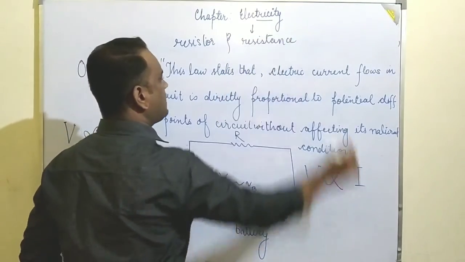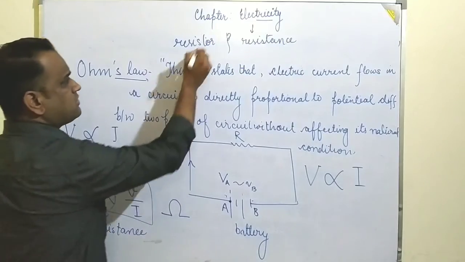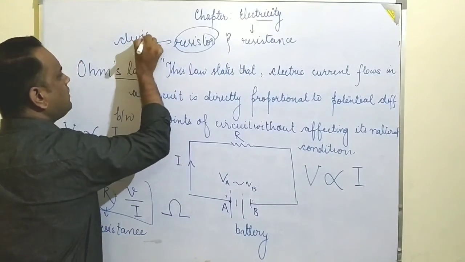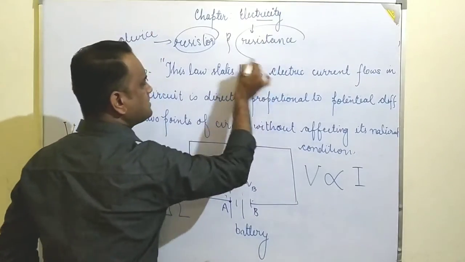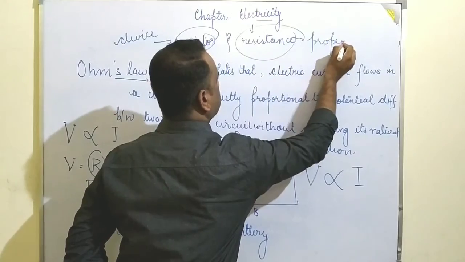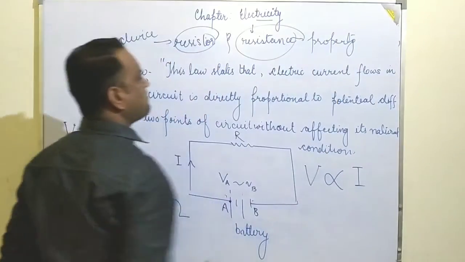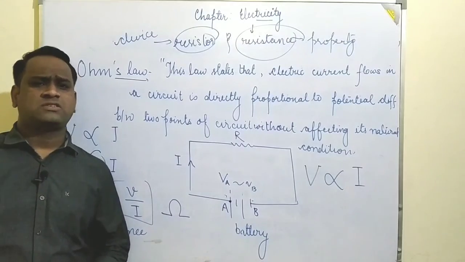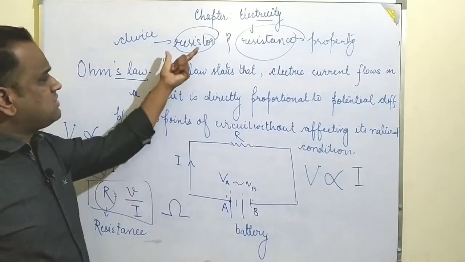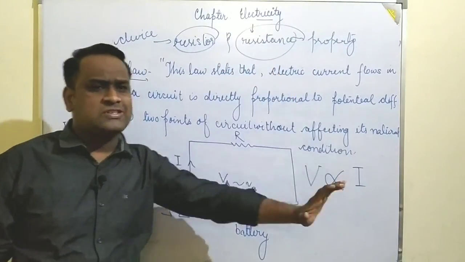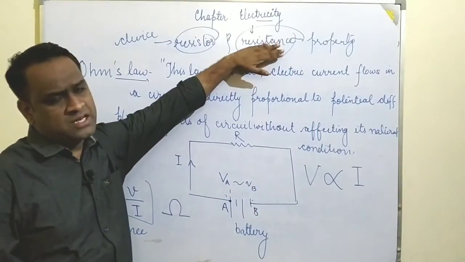I would like to clear up that the resistor is a device, whereas resistance is its property. A lot of students are unable to tell what is the resistor and what is the resistance. Resistor is a device whose property to resist the flow of charges is known as resistance.